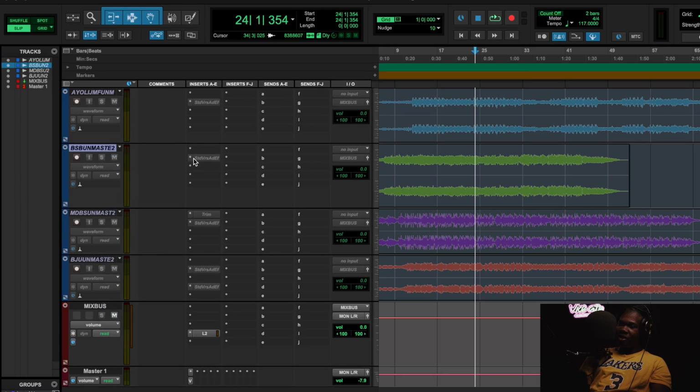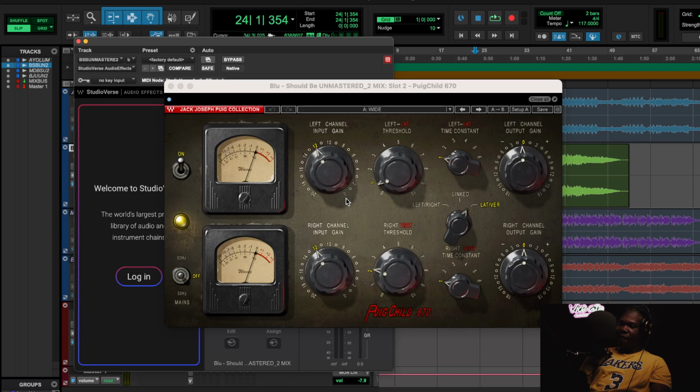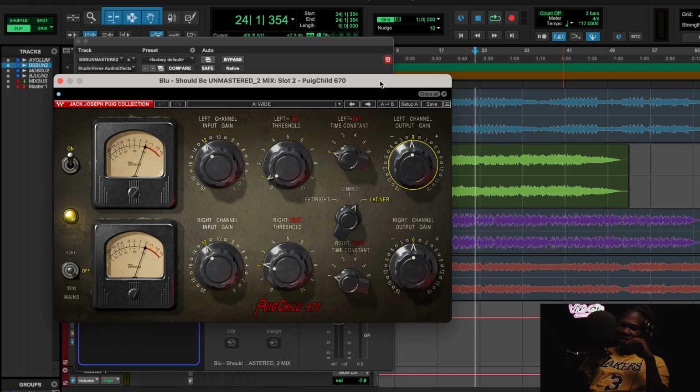Now, the next preset that we're going to have today is the clean wide master, and this is one of my signature tricks that I always do. One day I was mixing and messing around, and I accidentally pulled down the Fairchild just ever so slightly, the lat channel, and for some odd reason I created a situation where I used it as a mid-side processor. I did it by accident by having it on lat vert and pulling it down, but I just noticed it makes the whole mix so much wider.